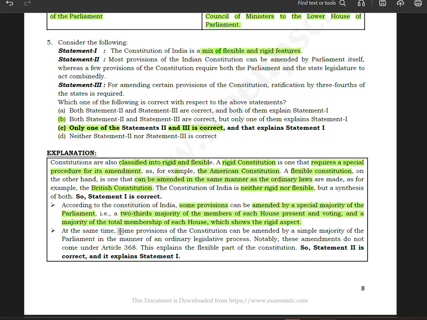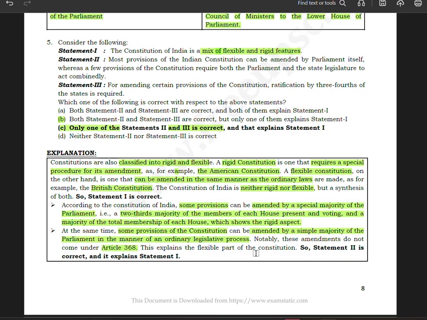At the same time, some provisions of the constitution can be amended by a simple majority of the parliament in the manner of an ordinary legislative process. Notably, these amendments do not come under Article 368. This explains the flexible part of the Constitution. So, statement 2 is correct.